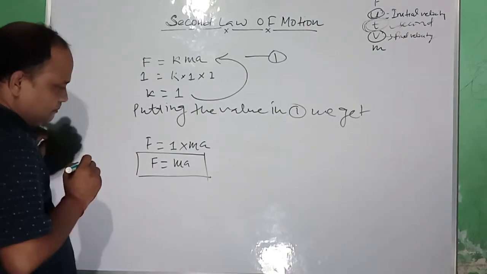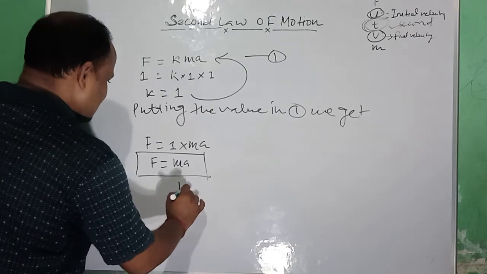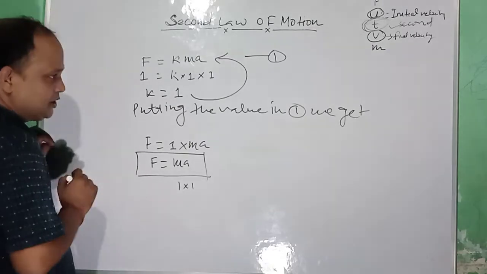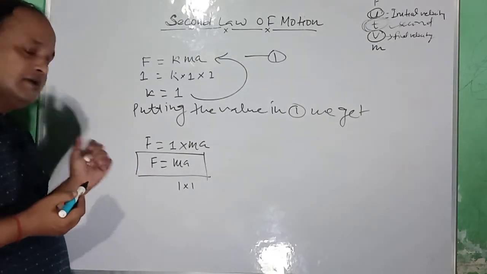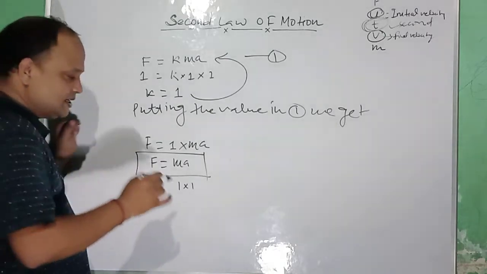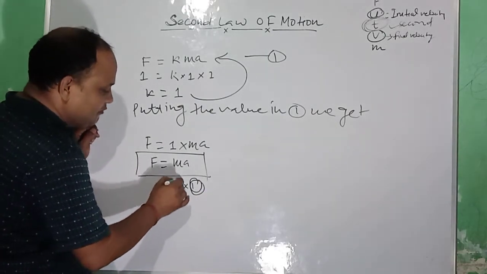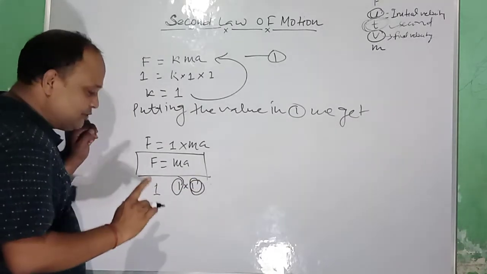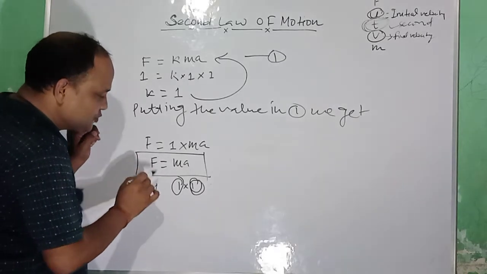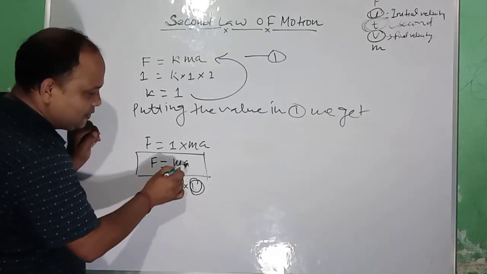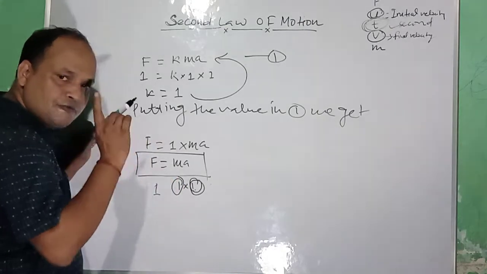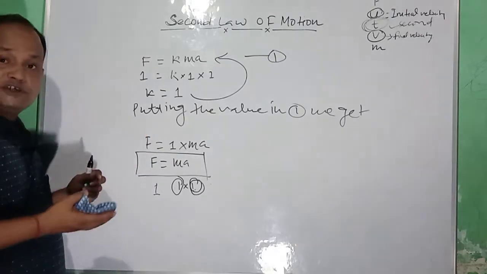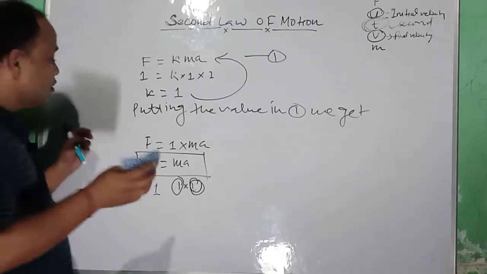So if the mass is 1 kg and acceleration is 1 meter per second square, then the force will be equal to what? 1 Newton. 1 Newton force can be defined as the force which can produce an acceleration of 1 meter per second square in a body of mass 1 kg. So dear students, this is the mathematical derivation of Newton's second law of motion.